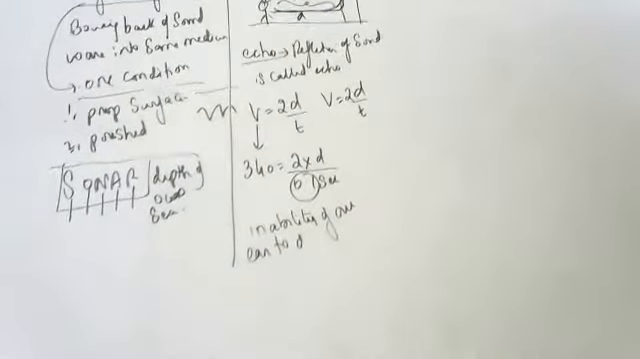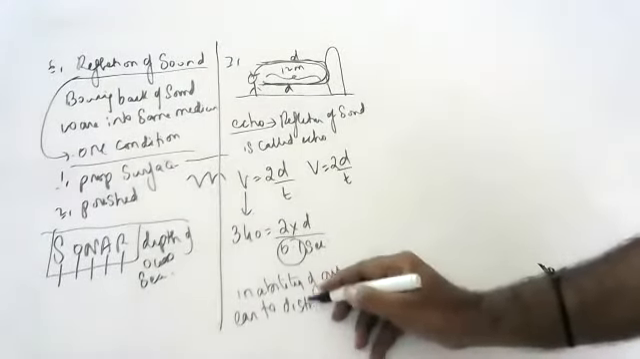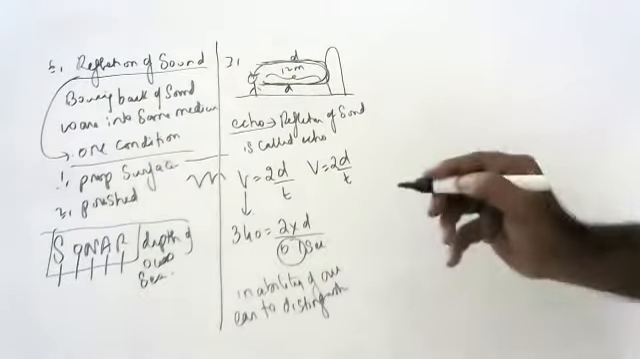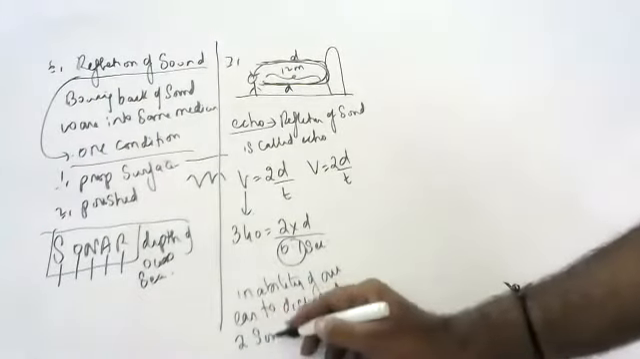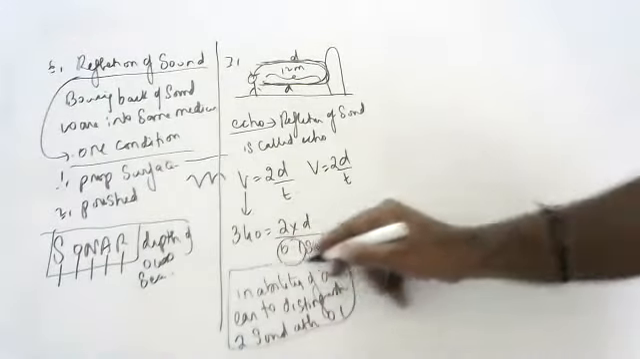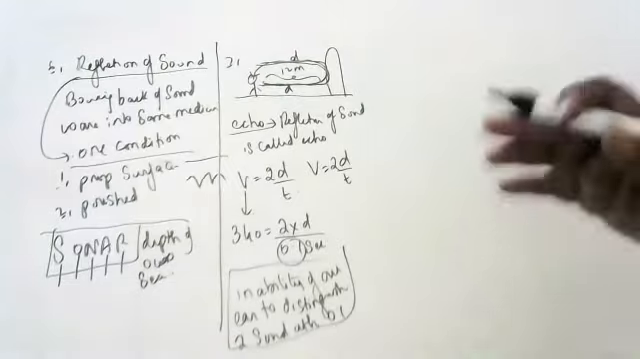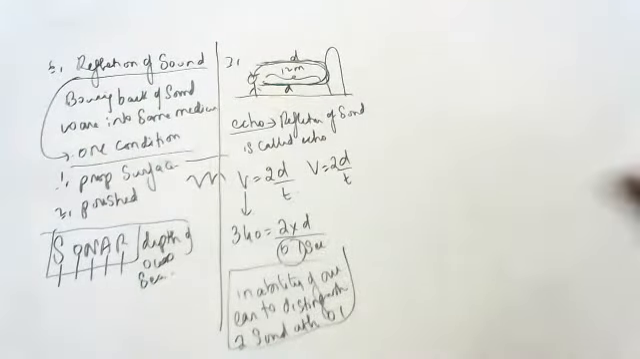The inability of our ear to distinguish two sounds within 0.1 second. If you want to talk anything, talk after 0.1 second, children. Two words should have a difference of 0.1 second. Then only the other person will understand. If not, he will never understand.